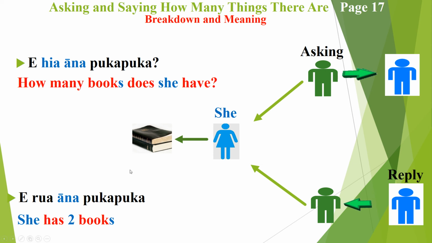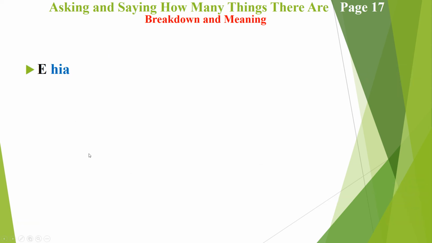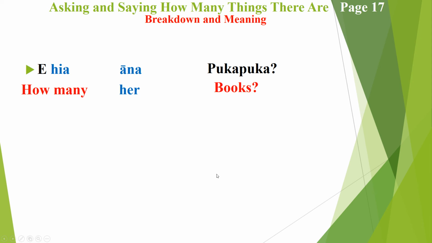Ka pai? So we're going to take a look at the breakdown of that sentence structure, which is "e hia", referring once again to the how many. "Āna", which is referring to the her. "Pukapuka", which is referring to books.